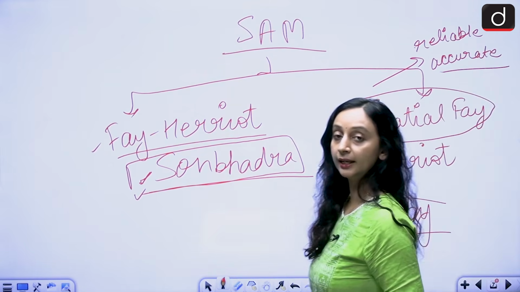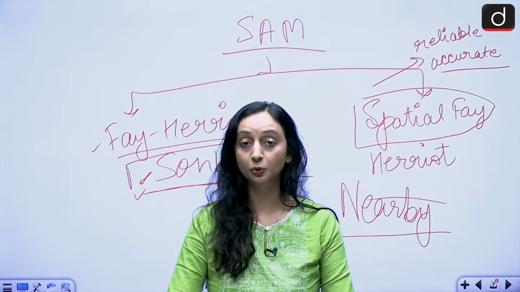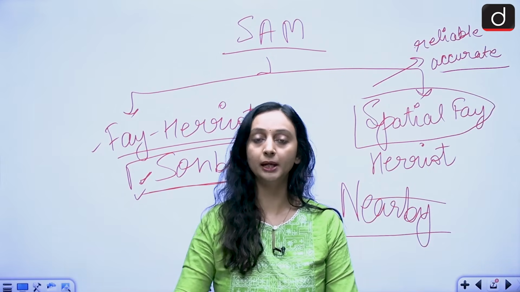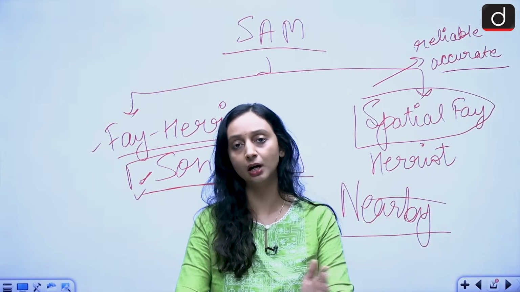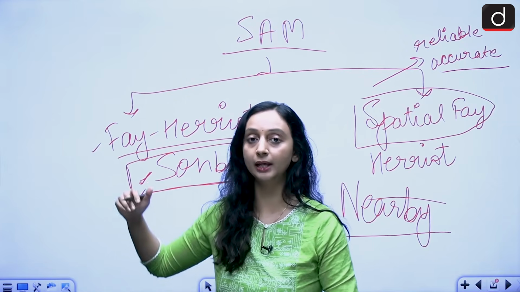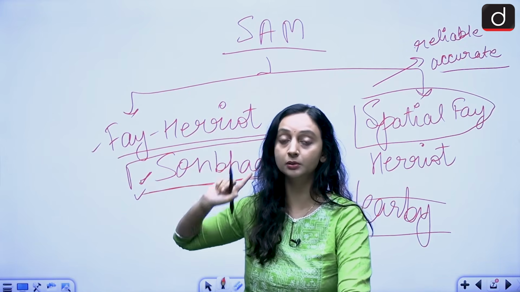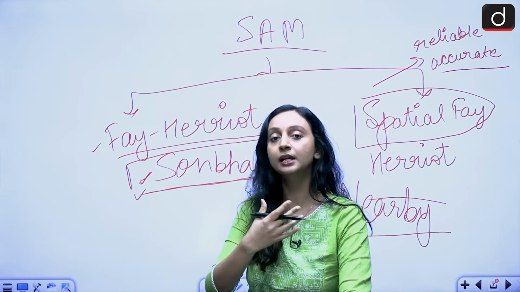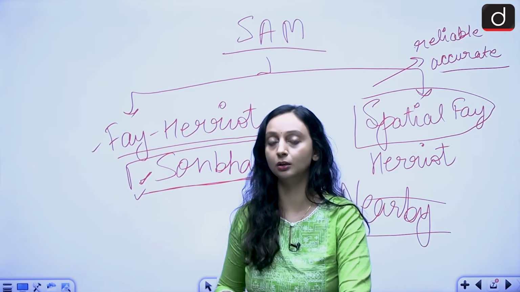So the small area estimate model basically tells us that you can derive what you're looking for by making use of auxiliary information. You might not have the exact information, but you can have other information, and then you can derive the one that you are looking for. And under that, we have the Fay-Harriott model and the spatial Fay-Harriott model. The spatial Fay-Harriott model is more reliable because it makes use of nearby districts' data also, and that is why we can reach a better conclusion over here.